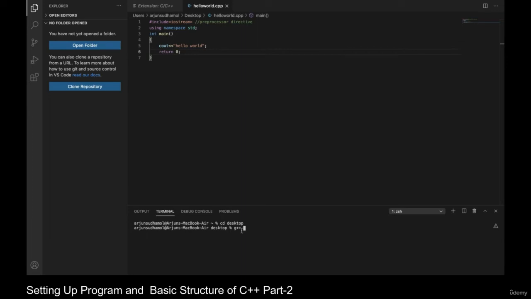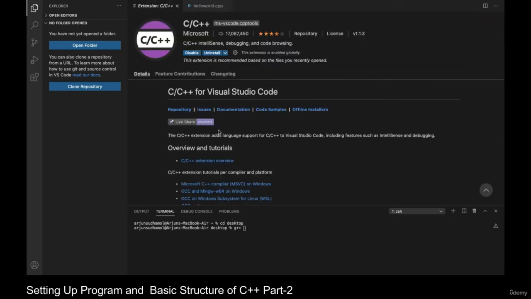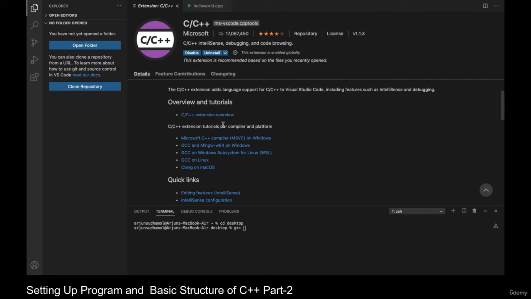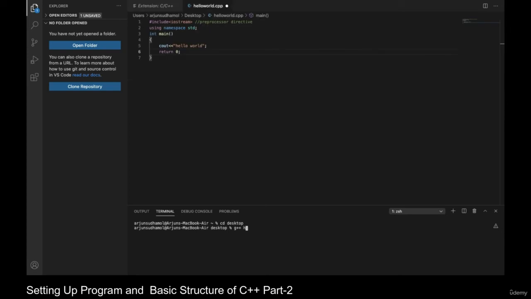So Windows, it's kind of different, so you can refer to the manual for Windows for compiling the program. C++ compiler tutorials are available on the Visual Studio Code. So g++ is the command. Then I have to write the file name hello world.cpp.